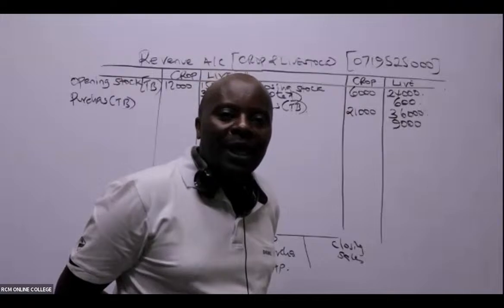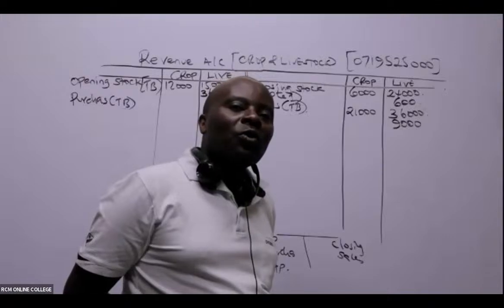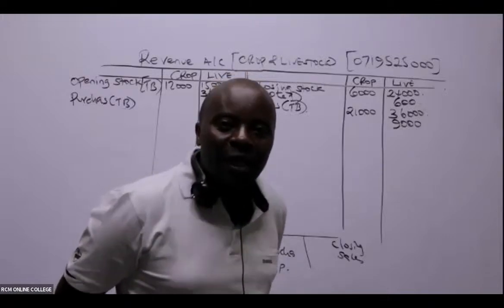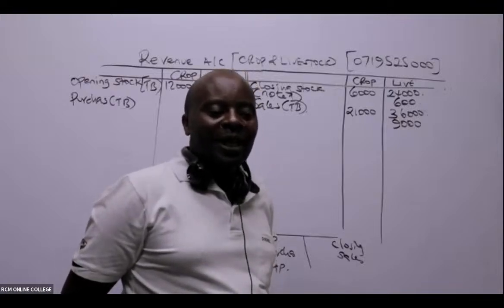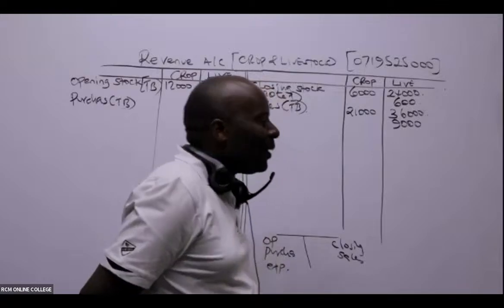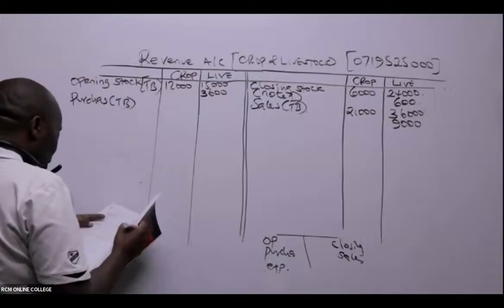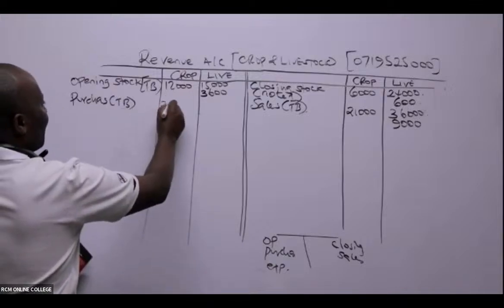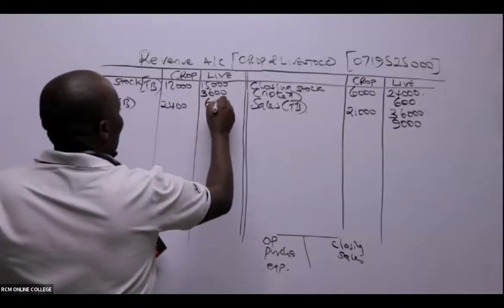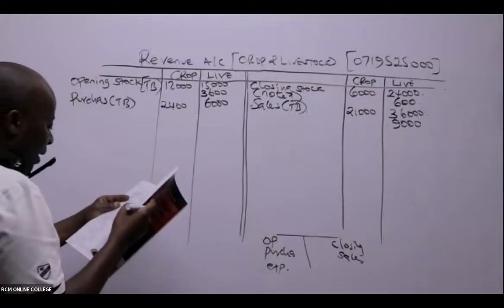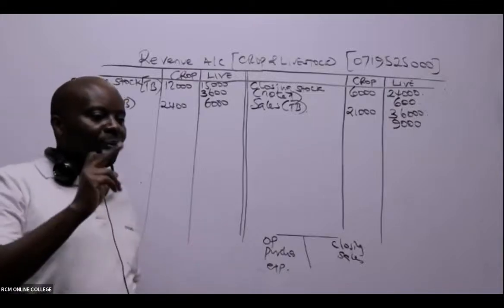You also need some kind of knowledge. When they talk of artificial insemination, and you take the cost of artificial insemination to crops, then you are also having a problem. Great. Thank you so much. Seeds, in this case, will be under crop. Seeds, 2,400 under crop. And then purchase of livestock, 6,000. And purchase of fertilizers, 1,500. So where do we take fertilizers? Crop or livestock?